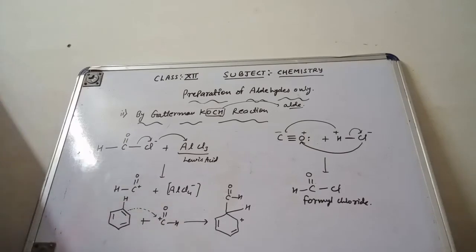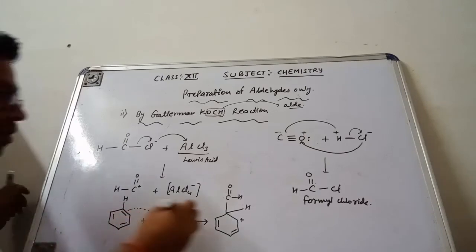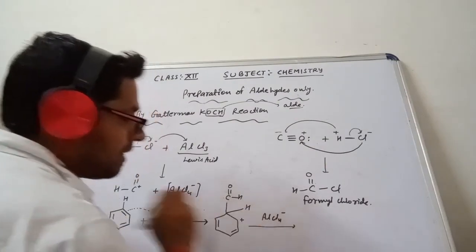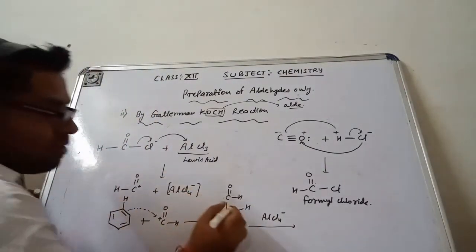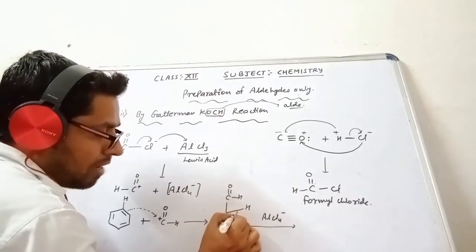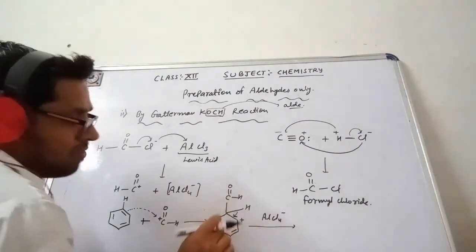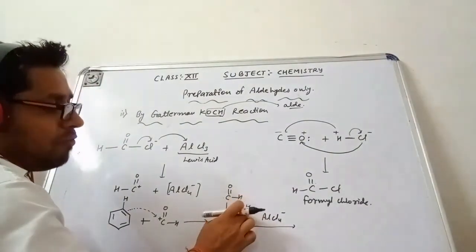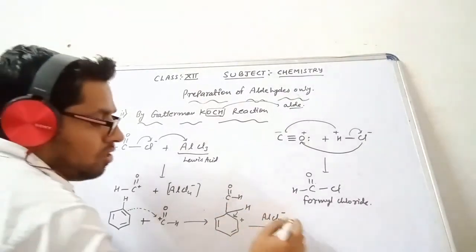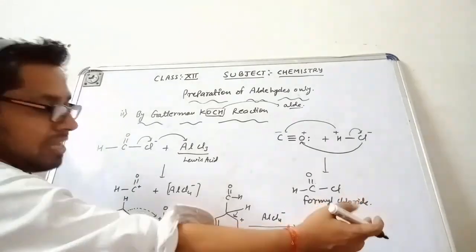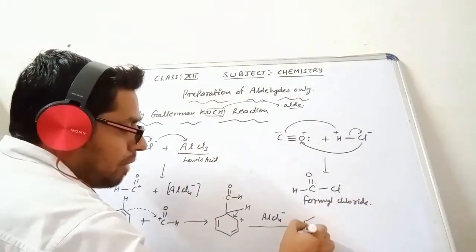So again, how will it come back to the aromatic form? It will react with AlCl4 negative. Now the bond between carbon and hydrogen is going to split up. It will give the electron here, this will be neutralized, and it will become an aromatic compound again. So this H will be free from here, react with Cl to release HCl, and AlCl3 will be regenerated, because we have taken it as a catalyst.